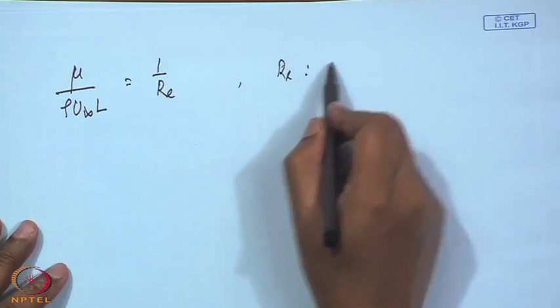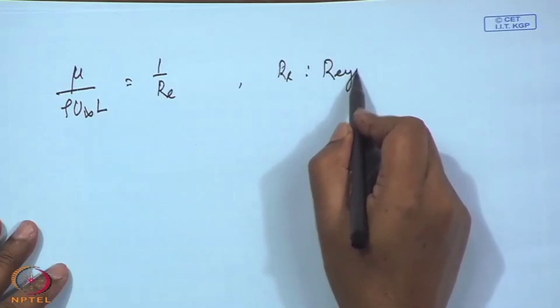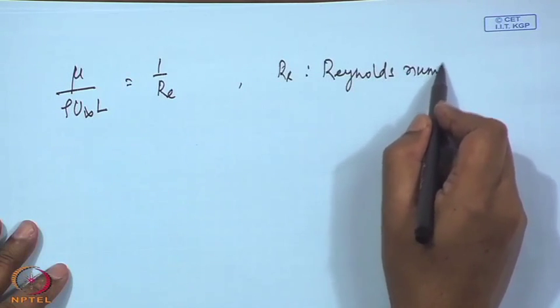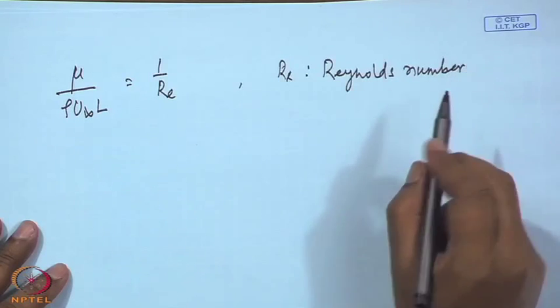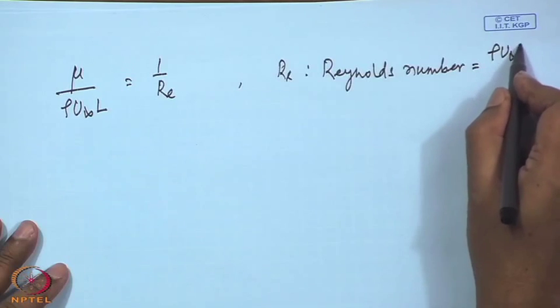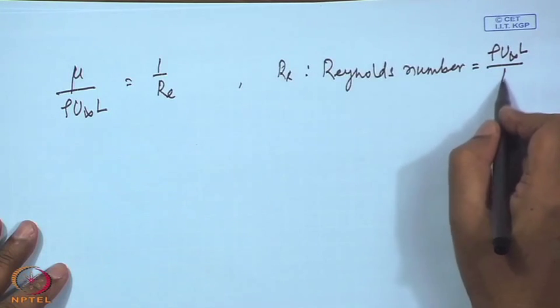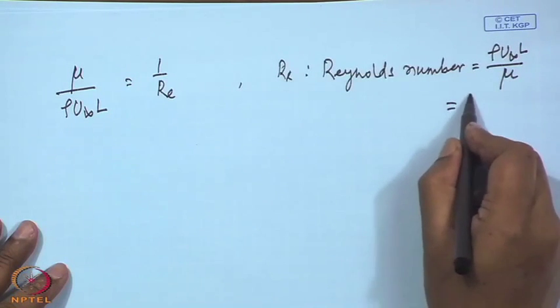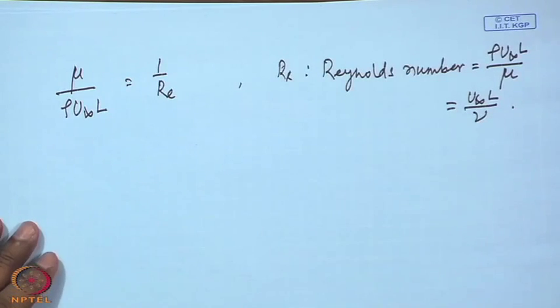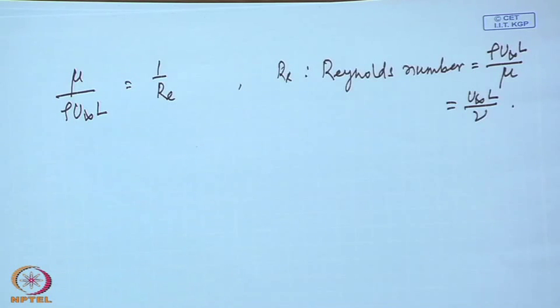R is Reynolds number, Cp is pressure coefficient, coefficient of pressure.